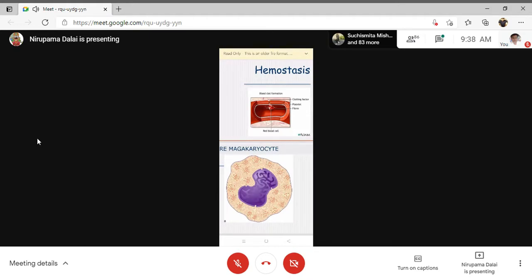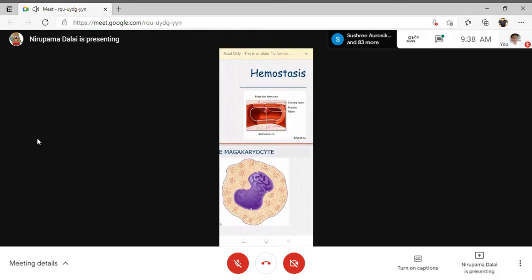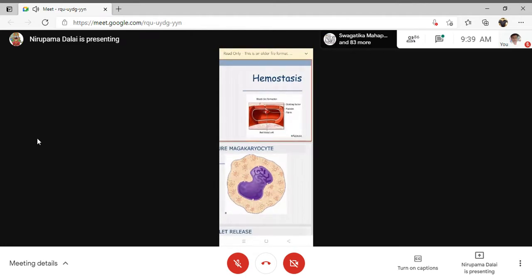This causes the flow of blood to stop or decrease. So firstly there is constriction of the blood vessel. It is the first mechanism of hemostasis. This vasoconstriction, or vascular spasm, is brought about by thromboxane A2 and serotonin, which are actually secreted by platelets.